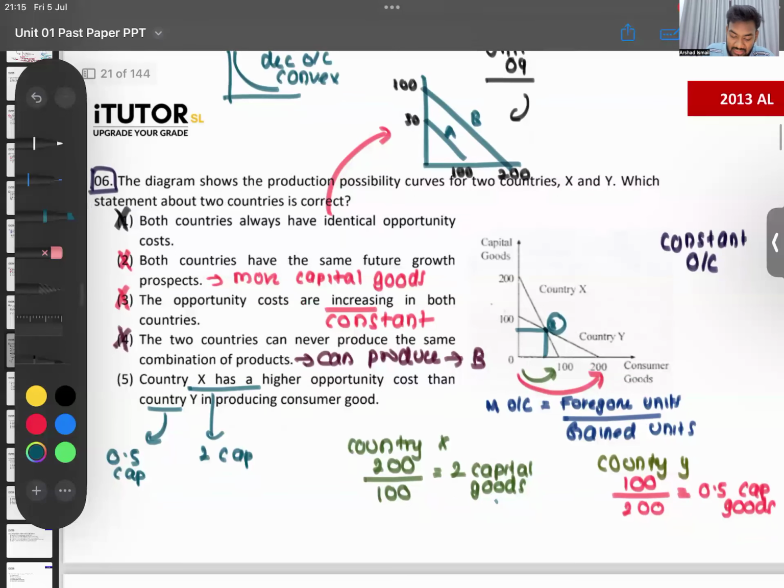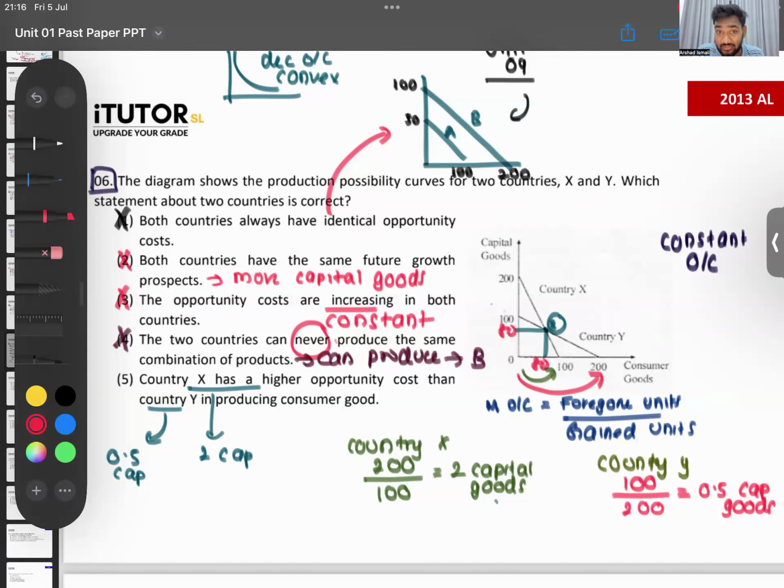No, the fourth one is not the answer. My fourth one says they can never produce. They can produce. At the point the two curves are intersecting, they can produce the same combination. Let's say this is 80 and 80. So both countries can produce 80 of capital and 80 of consumer. They can produce at the same. There is a possibility. The fact that they are saying never produce, that is where it's wrong. If the two curves are not intersecting, then you can say they can never produce. But here they can. Okay.